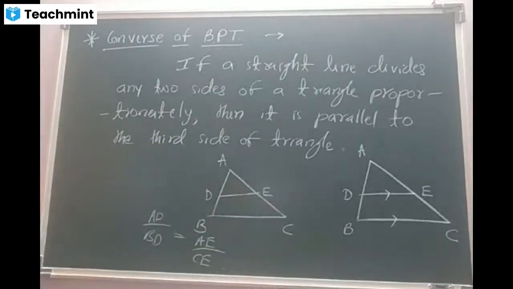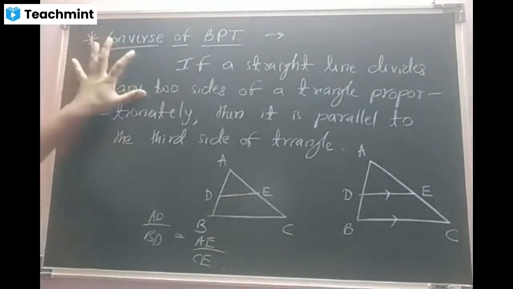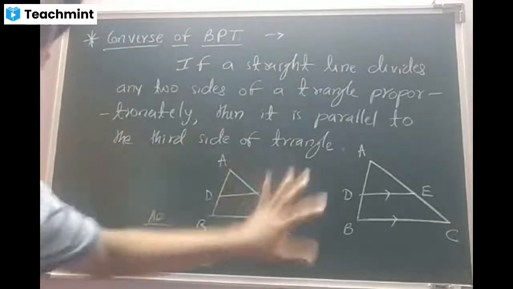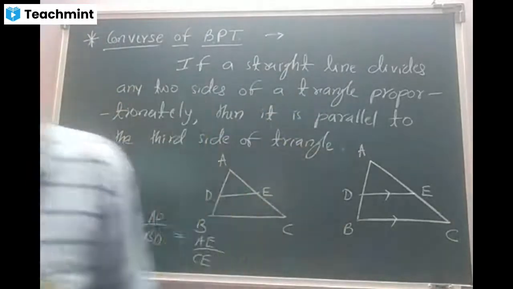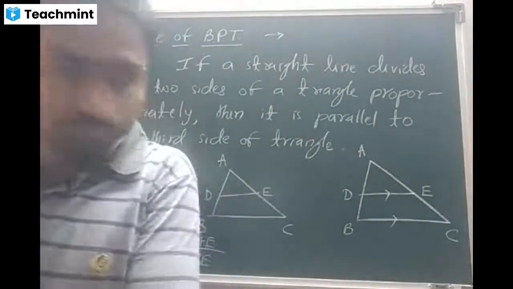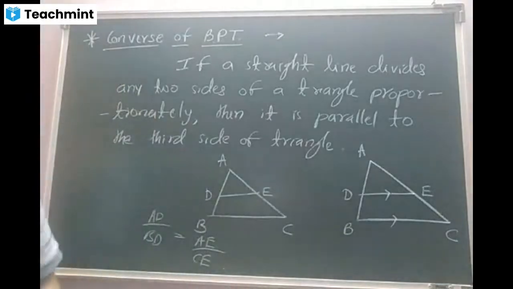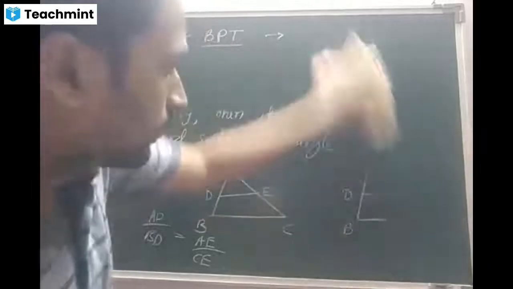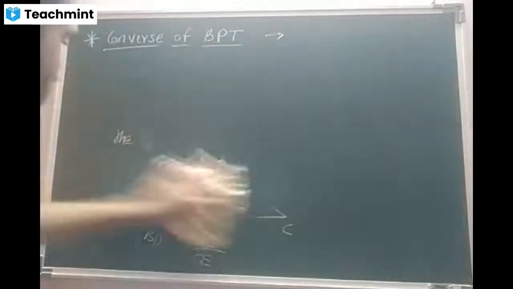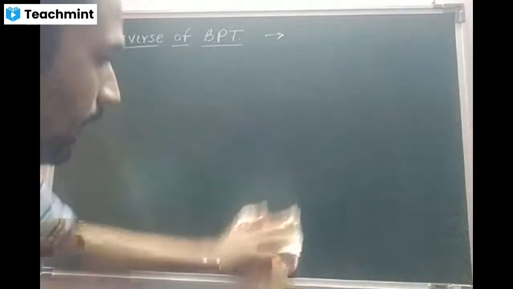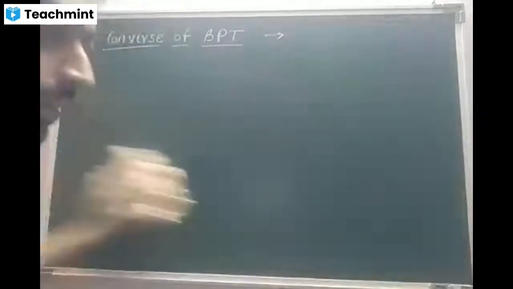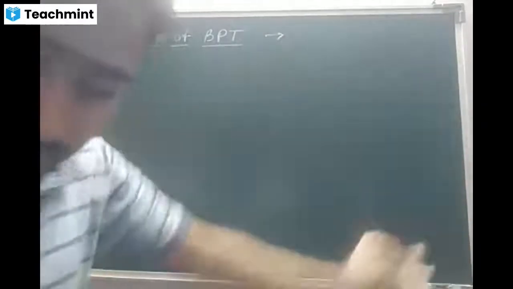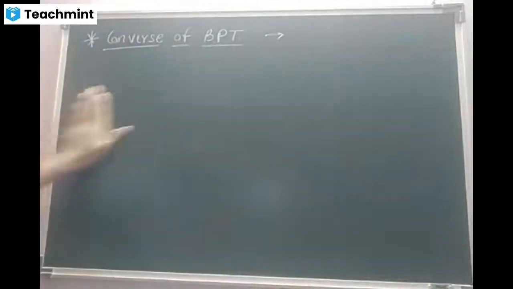Okay. Now let us go for the proof of this with the logical steps of mathematics. Okay, beta? Yes, sir. Let us go for it. But as I said, first the statement, then the data, then to prove, construction if required, and finally the proof. Am I right, beta? Yes, sir. Okay, let us go for the diagram.